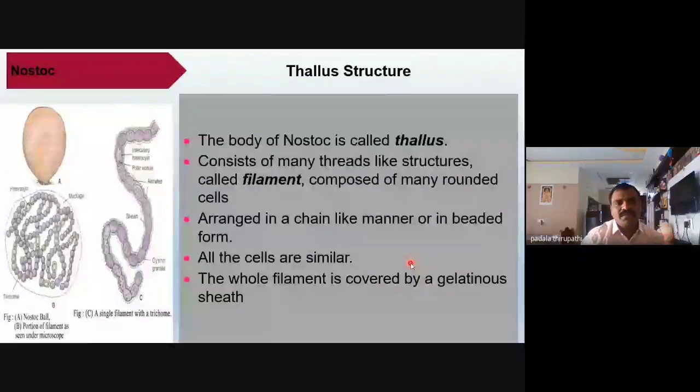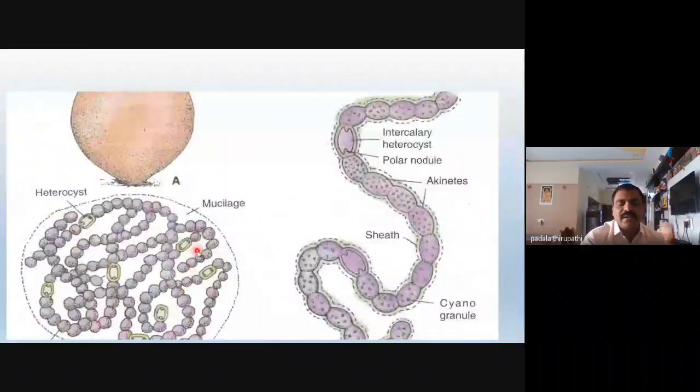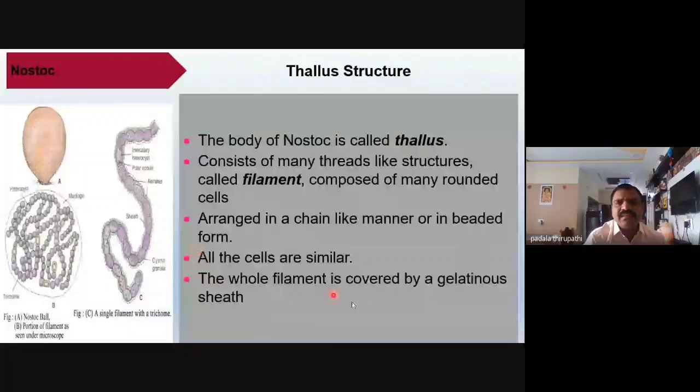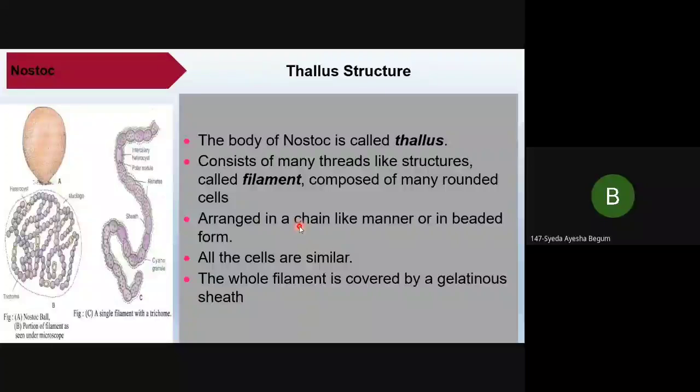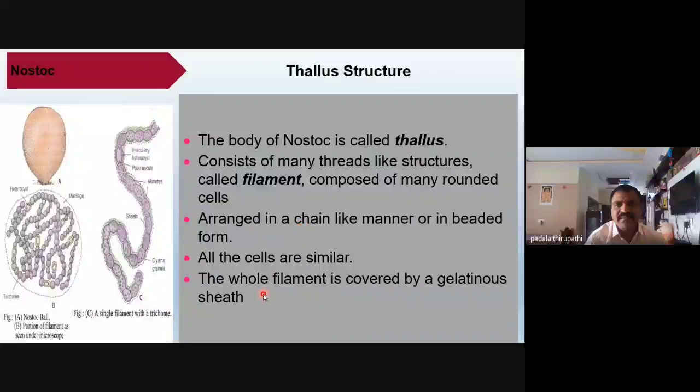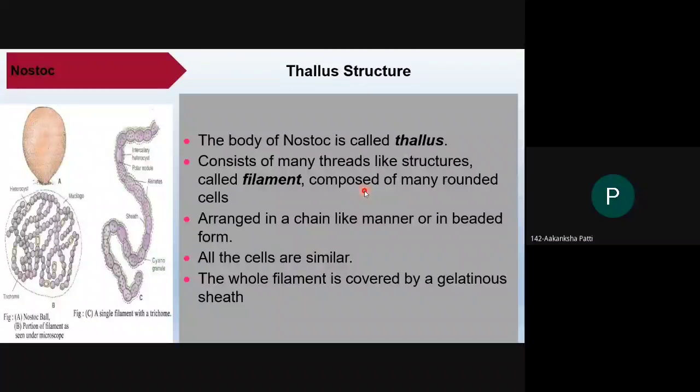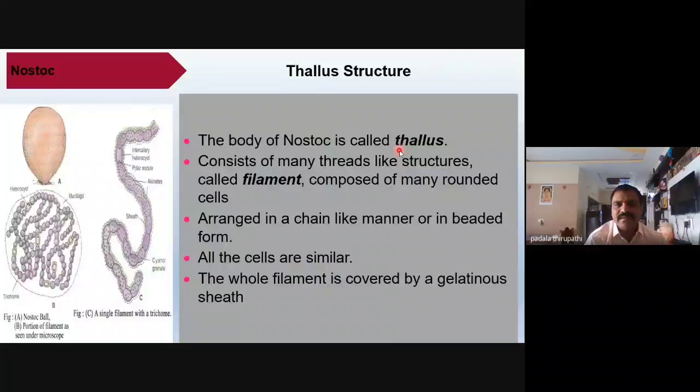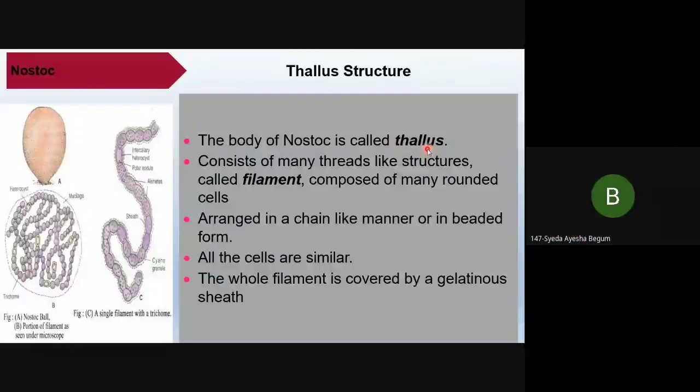So the earlier slide is shown here in larger mode. Here is the thallus of nostoc. The body of nostoc is called thallus. Have you heard about the term thallus? Can anybody define thallus? What is thallus?